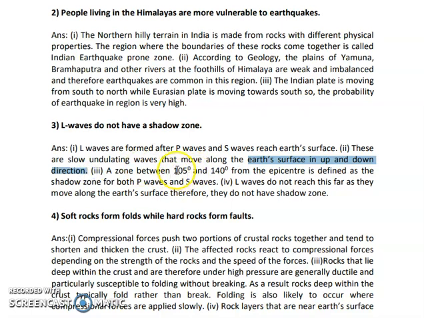A zone between 105 to 140 degrees from the epicenter is defined as the shadow zone. वो तो सभी को पता है. Shadow zone is what? It is a place where you cannot feel the seismic waves या फिर earthquake के vibrations आपको feel नहीं होते. ठीक है, and that area is from 105 degrees to 140 degrees and उसे हम क्या बुलाते हैं? Shadow zone. So L waves do not reach this far as they move along the earth's surface, and therefore they do not have a shadow zone.